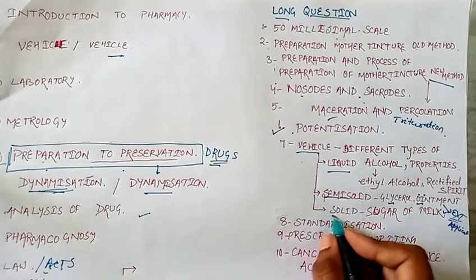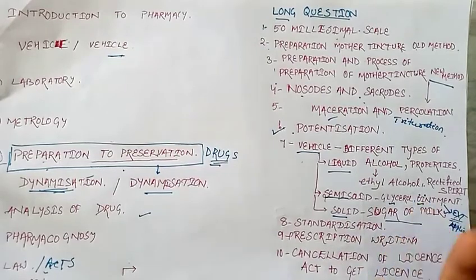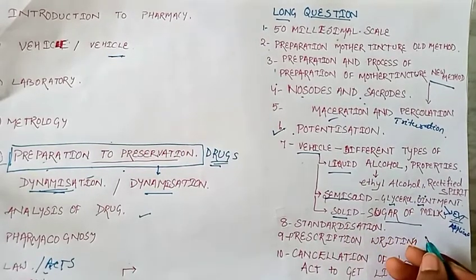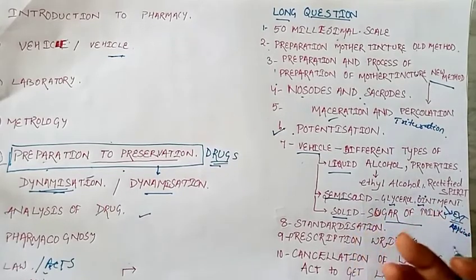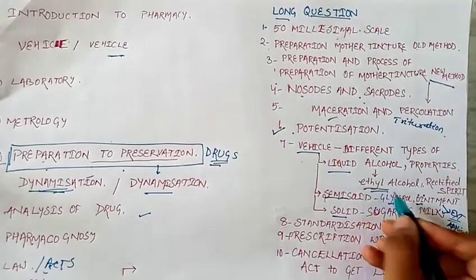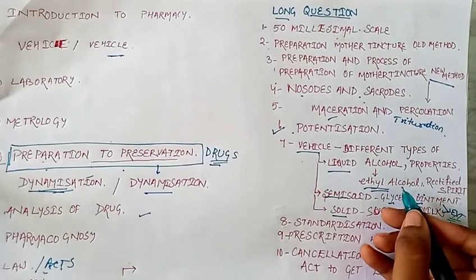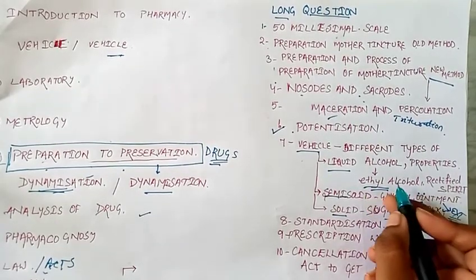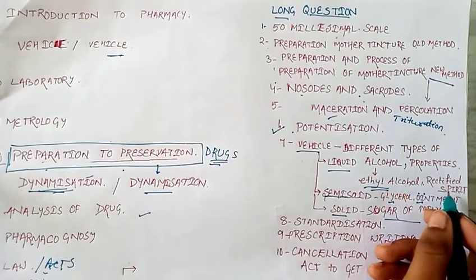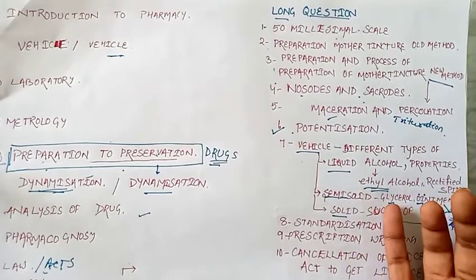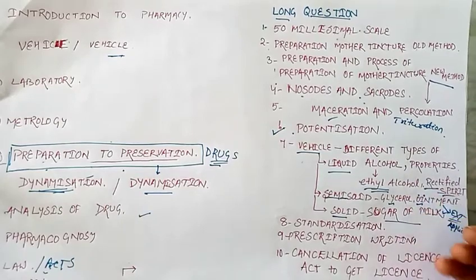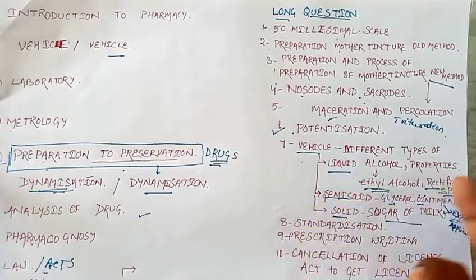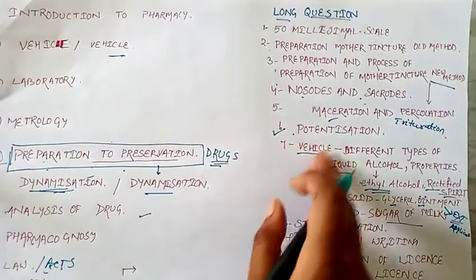Then in the solid, that is sugar and milk, may be asked as a long question: preparation of sugar and milk, standardization of sugar and milk, and the purity. Ethyl alcohol purity is most commonly asked as a short note. You can go through purity and standardization, mainly ethyl alcohol, and how we prepare the absolute alcohol, rectified spirit, and how we convert rectified spirit from absolute alcohol. So these are the questions that may be asked from this section.